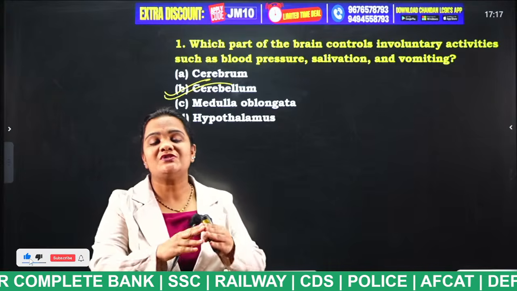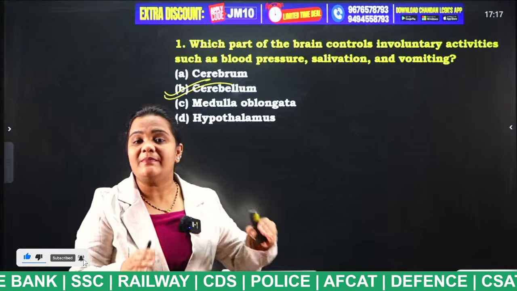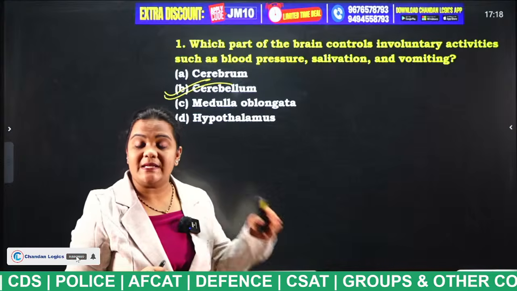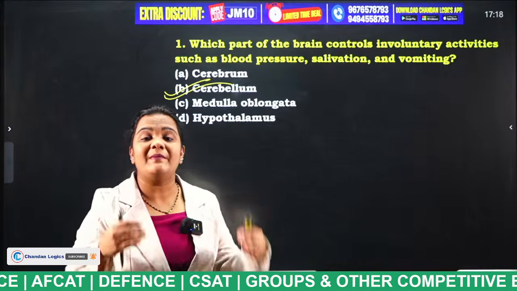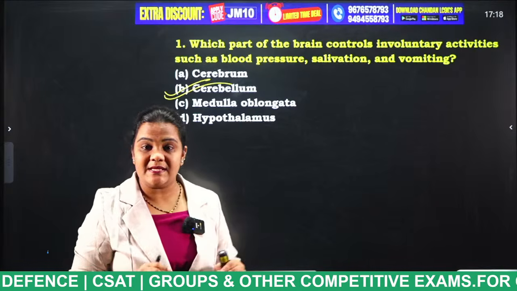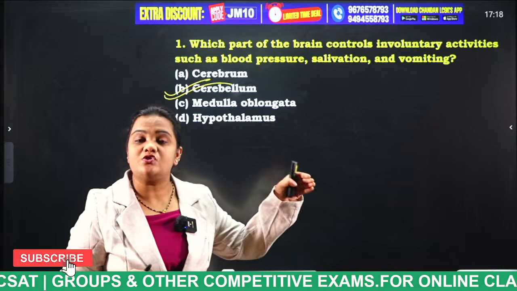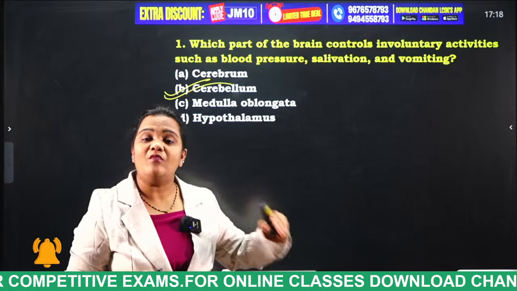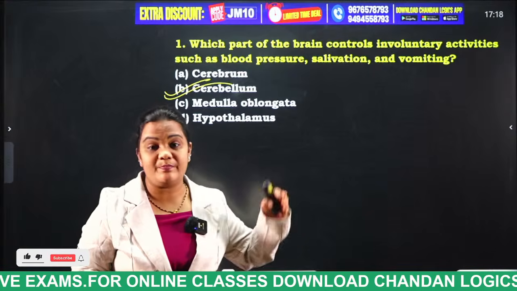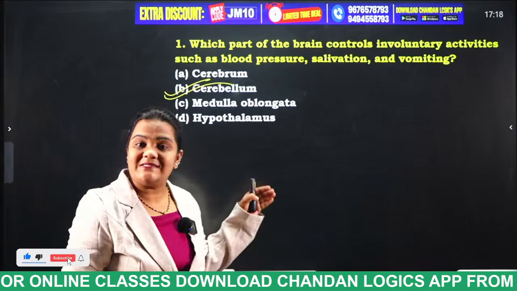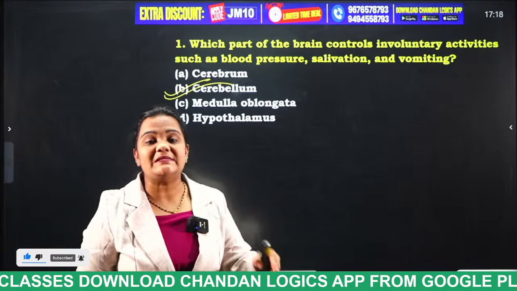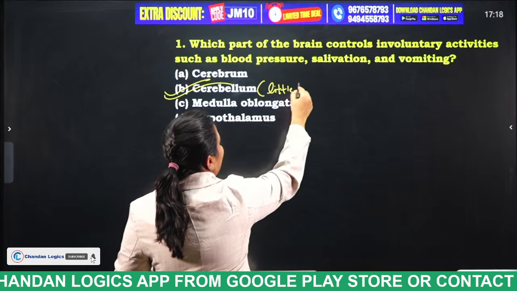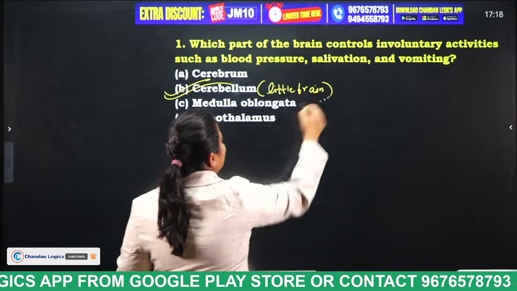So what is the function of the cerebrum students? The cerebrum performs functions like memory, thinking and logical reasoning. A person is able to solve a math problem only if his cerebrum functions. It is known as the big brain. The next one is the cerebellum, which is considered the little brain. What functions does the cerebellum perform?